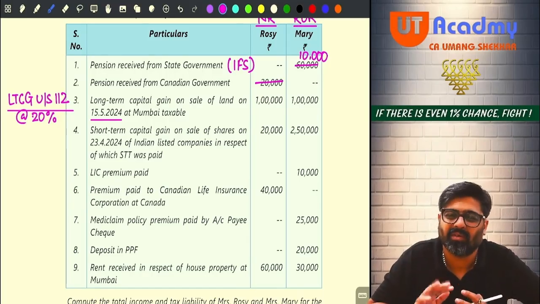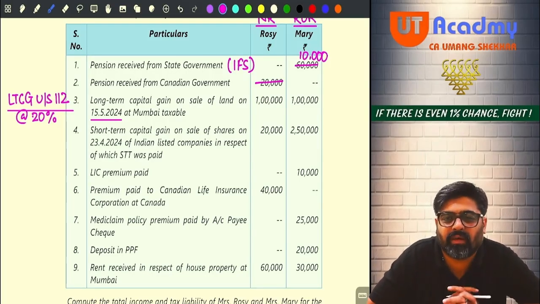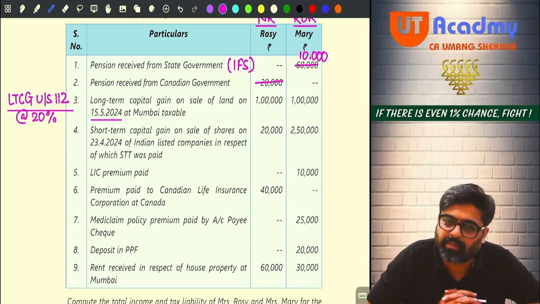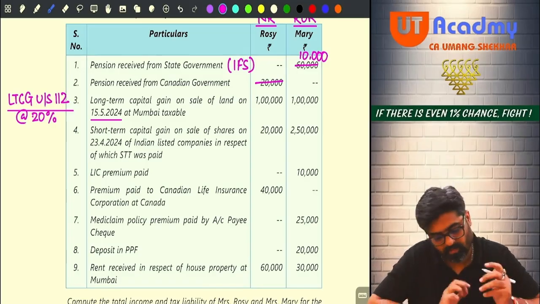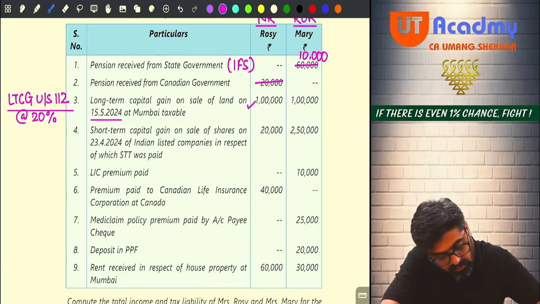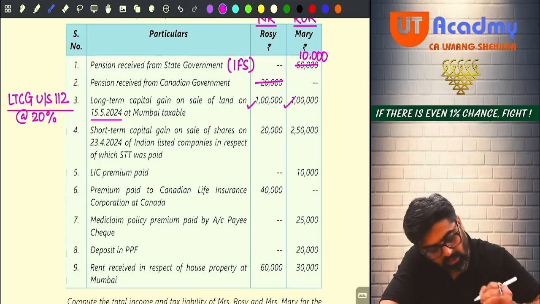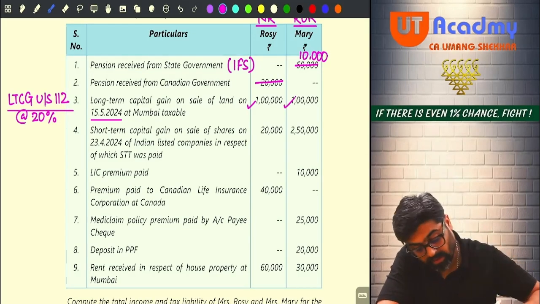But here no, we don't have to discuss all such things. Why? Because the transfer was made prior to 23rd July. The gain is calculated after indexation only. That entire gain is taxable at 20%. Okay, sir? Okay. Now pay attention. This 1 lakh is also taxable for Rosie and this 1 lakh is also taxable for Mary. This will be long term.